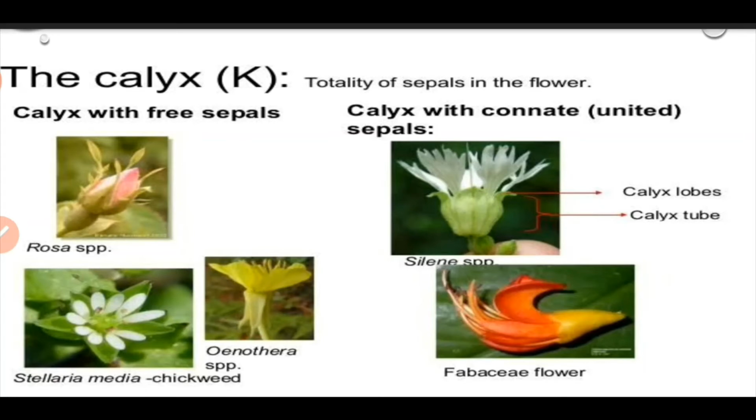Now calyx is formed of sepals. So if all the sepals are separate from one another, then the condition is known as polysepalous. For example in rose. Now if the sepals are united and fused with one another, then it is known as gamosepalous. For example, in Fabaceae flower, it forms a funnel-like structure.